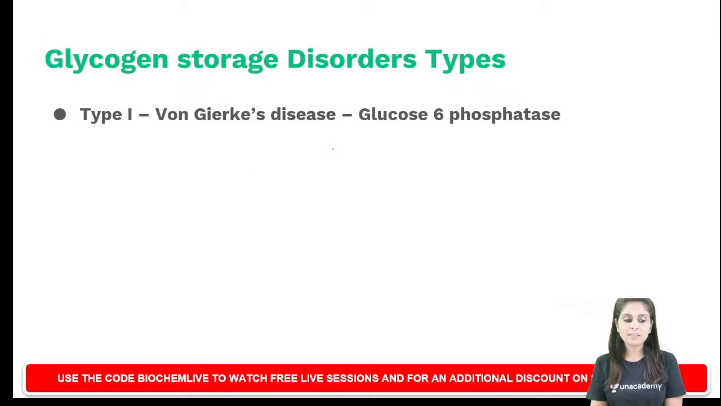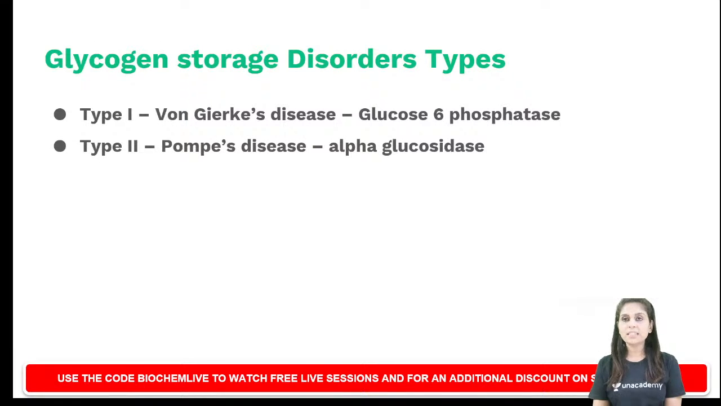Type 1 is von Gierke's disease. It is caused by a defect of glucose 6-phosphatase. Type 2 is called Pompe's disease. It is caused by a defect of alpha glucosidase, and alpha glucosidase is a lysosomal enzyme.